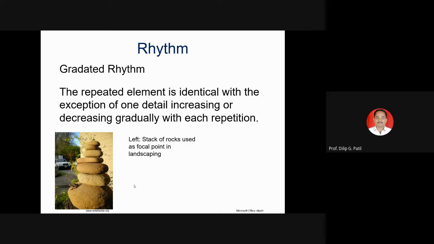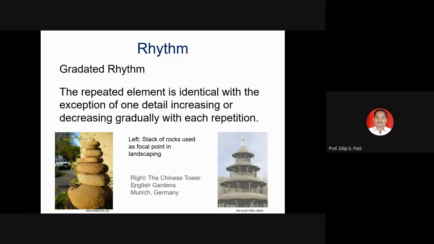In the landscaping, various stones, structures, sculptures, pathways, flower beds, we will see in our next presentation, are used in such type of beautification projects, we can say. Here also you can see gradually the size of that particular temple or monument is reducing.